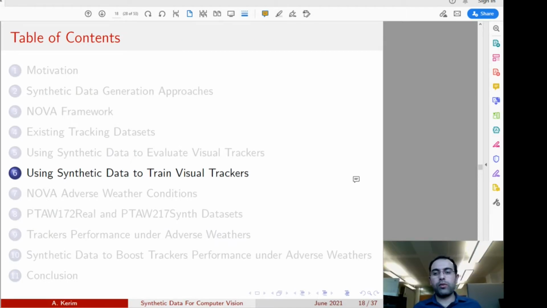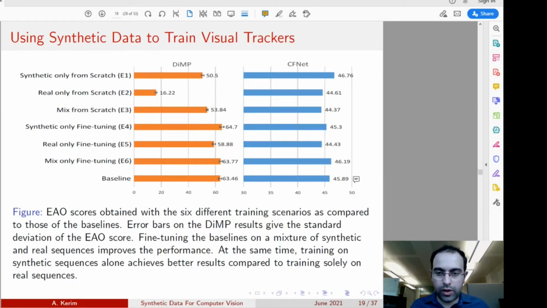Now, the second aspect of proving the usability of our data is using it for training purposes and showing that when we use our synthetic data, we can boost the performance of state-of-the-art tracking algorithms. For that reason, we consider 2 state-of-the-art tracking algorithms, that is DIMP and CFNet. Now, for training, we consider 3 training scenarios. 1, we use our synthetic data only for training. The second one, we use real data only for training. And in the third scenario, we use a mixture of both synthetic and real data.